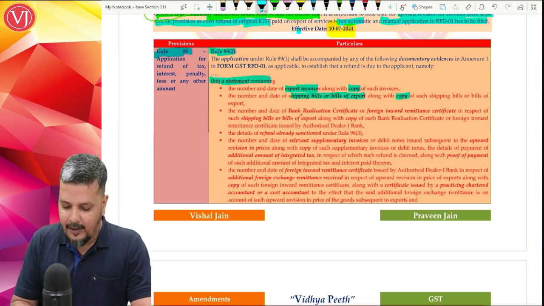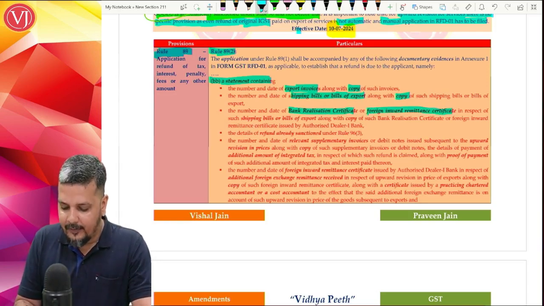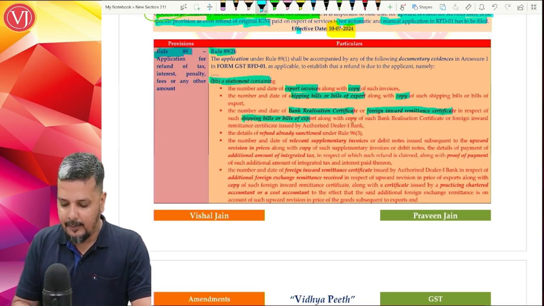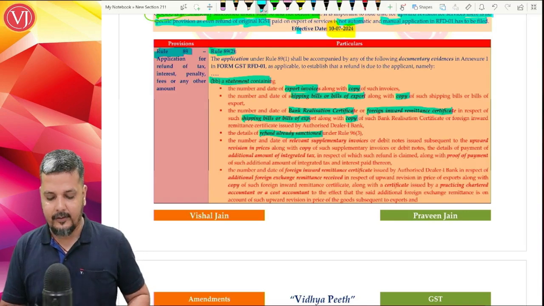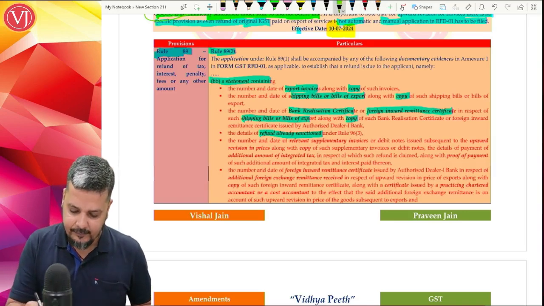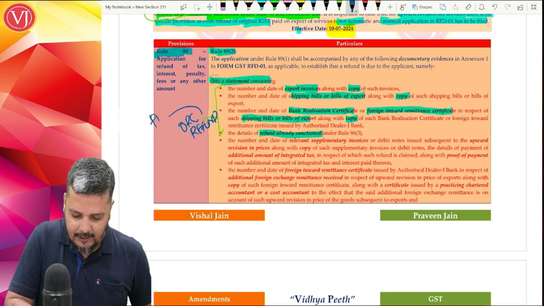You have to give the number and date of the bank realization certificate or foreign inward remittance certificate against those shipping bills or bills of export, along with a copy of the same. And you have to give the details of the refund already sanctioned automatically under Rule 96 sub-rule 3. So this is all about your original refund, which was automatic.